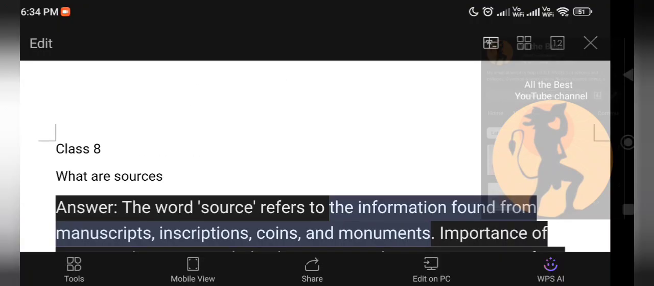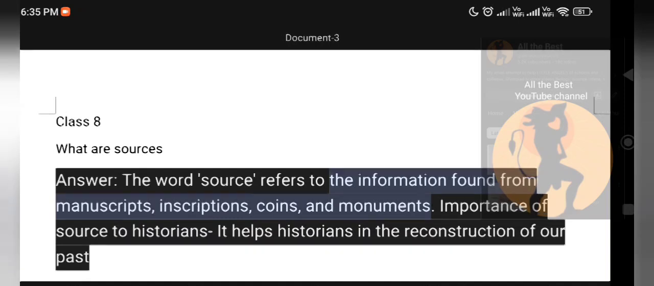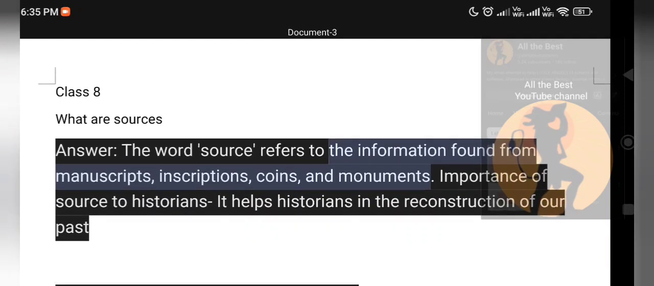Class 8 question answers. So what are sources? The word source refers to the information found from manuscripts, inscriptions, coins and monuments. Importance of sources to historians: it helps historians in the reconstruction of our past. So we can know our history better when we have some sources such as manuscripts, inscriptions, coins and monuments.